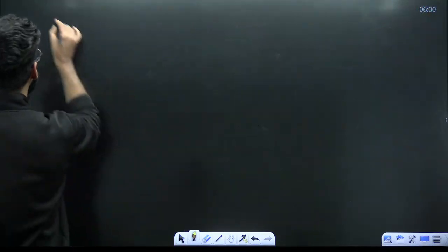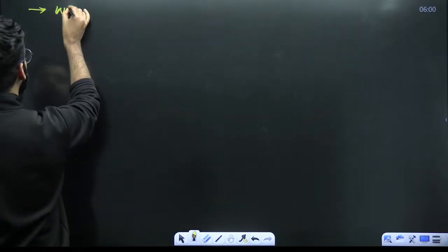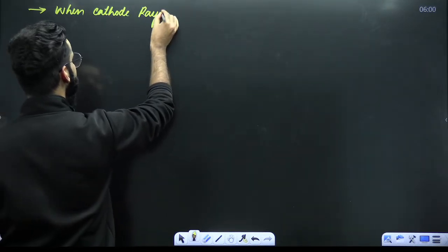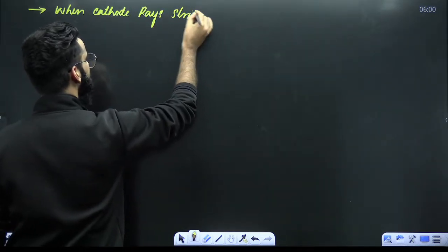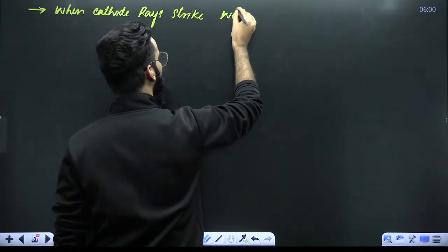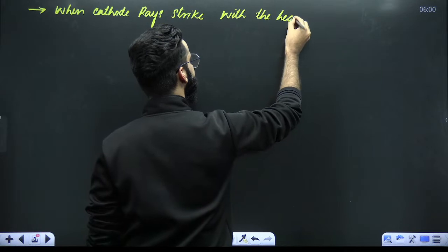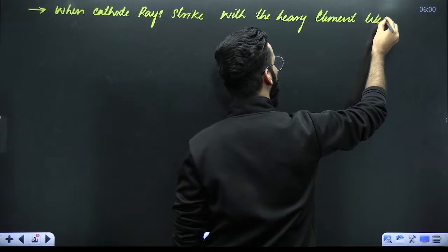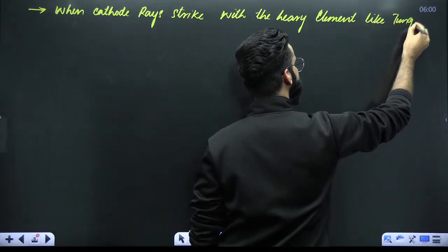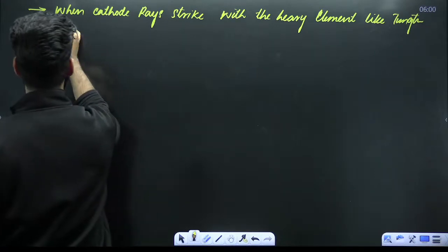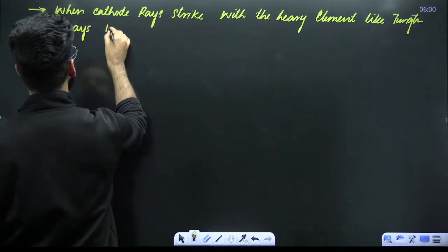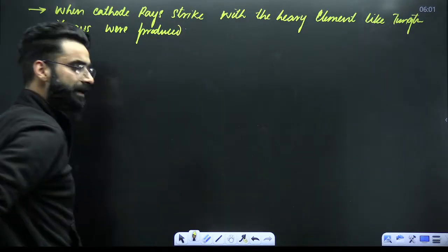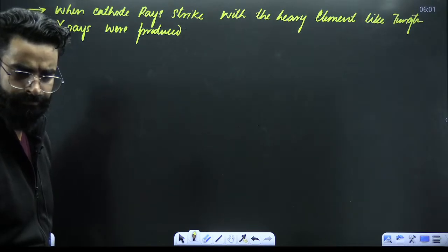So let me write it over here: when cathode rays strike with a heavy element like tungsten, X-rays were produced. This was one more observation and conclusion made by Thomson, right?